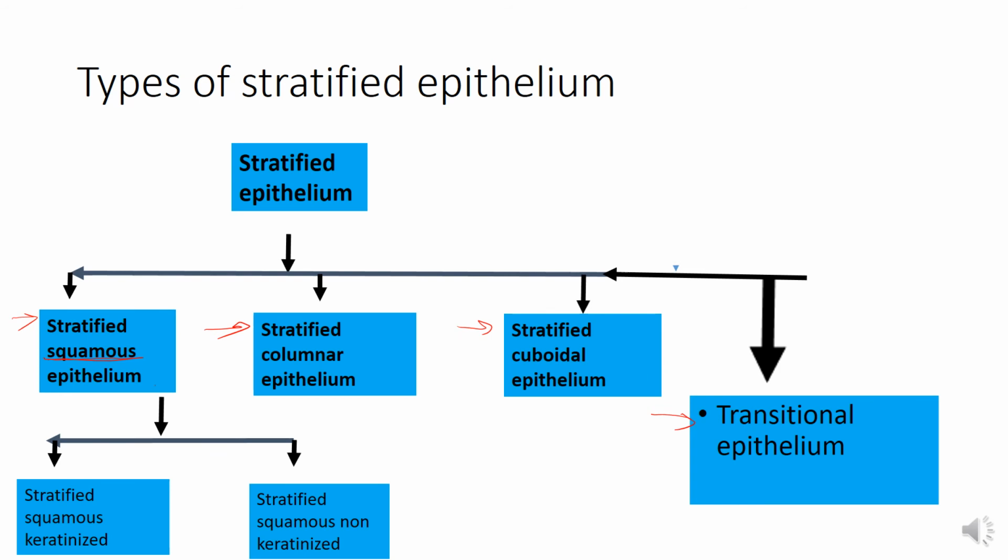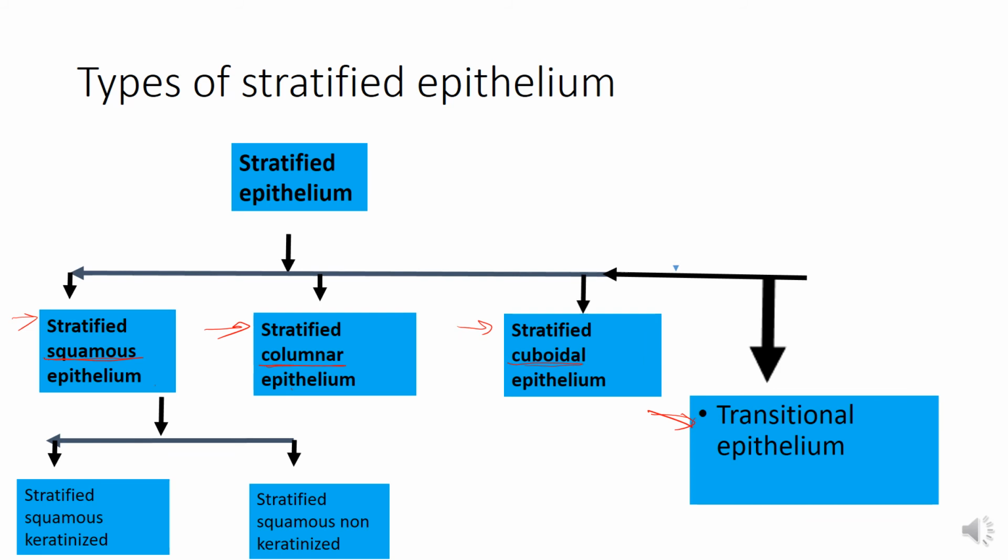If the shape is columnar, we call this stratified columnar epithelium, and if the shape is cuboidal, we name it stratified cuboidal epithelium.